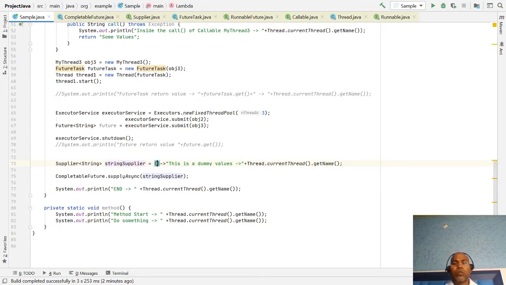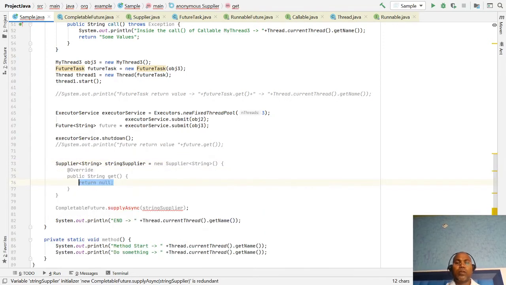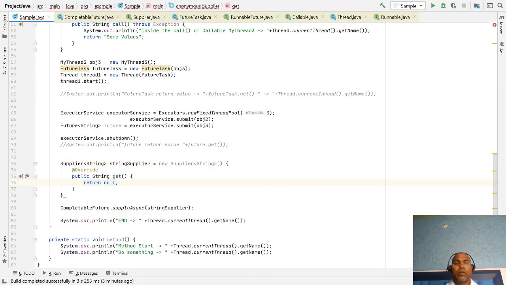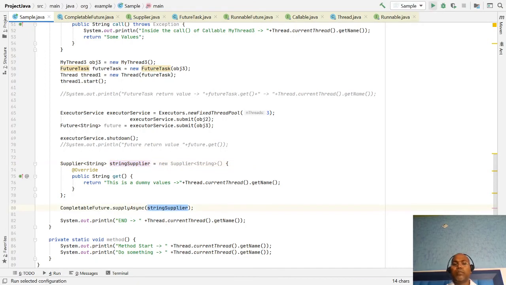I can simply write a new Supplier and return some value. If you write it this way, it also works. This is an anonymous class. You can pass an anonymous class here and run.